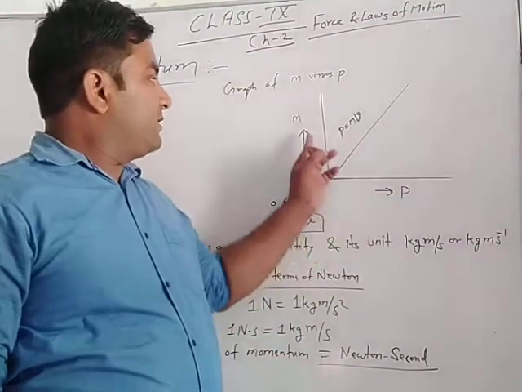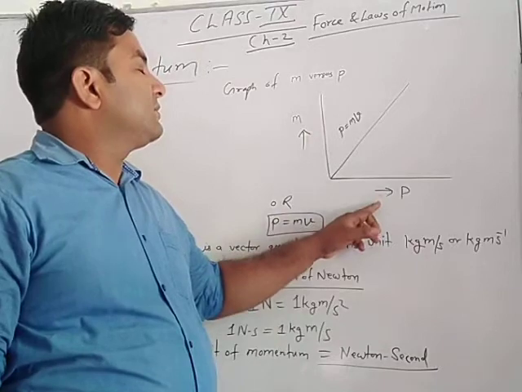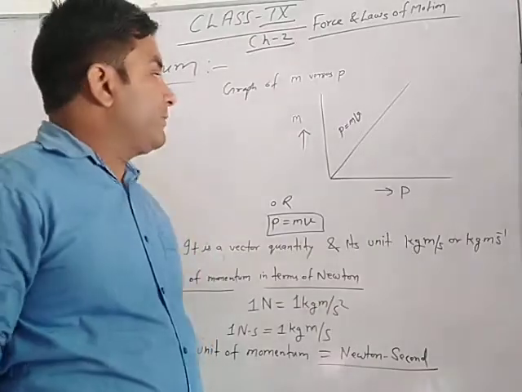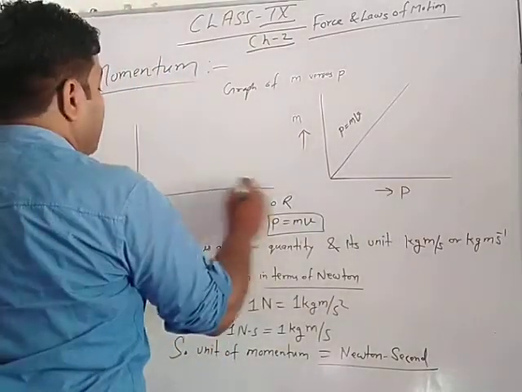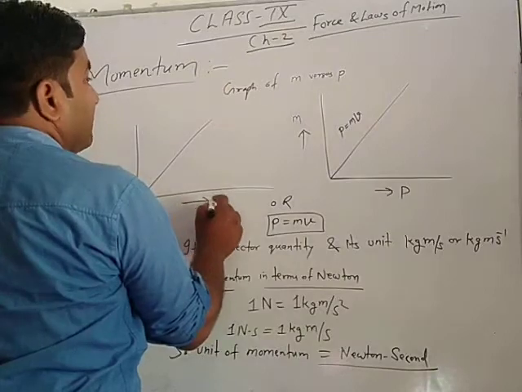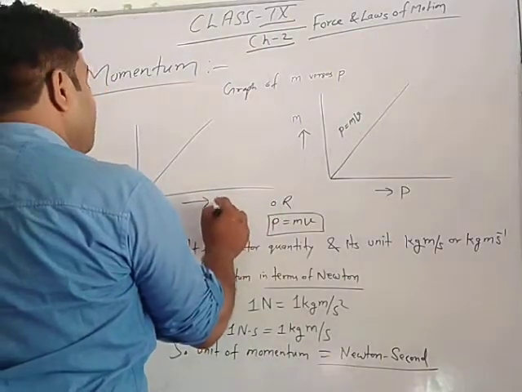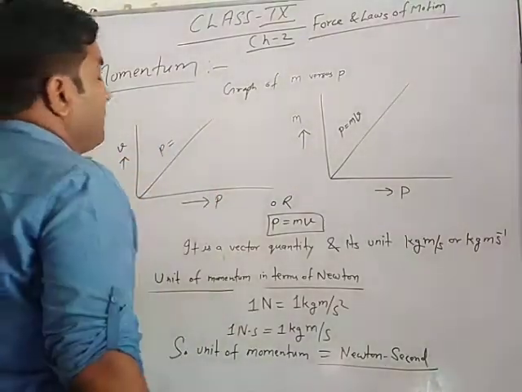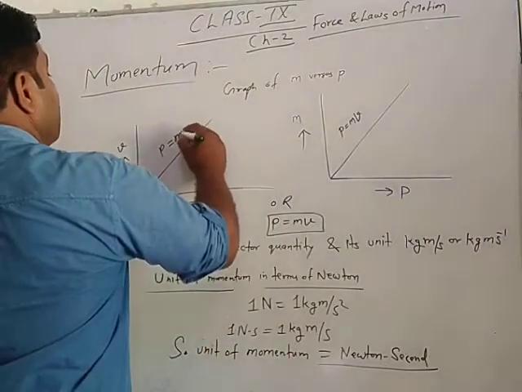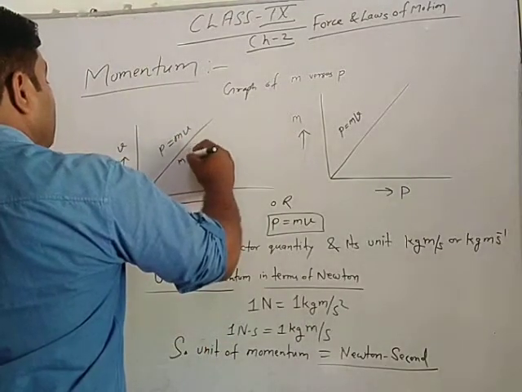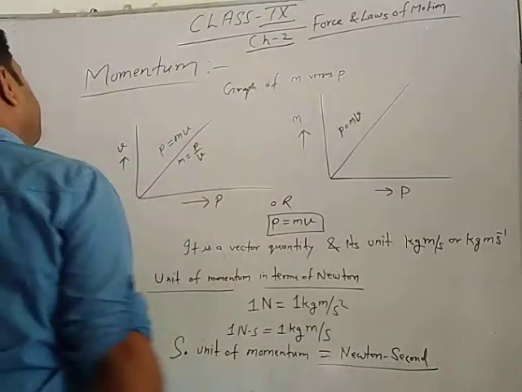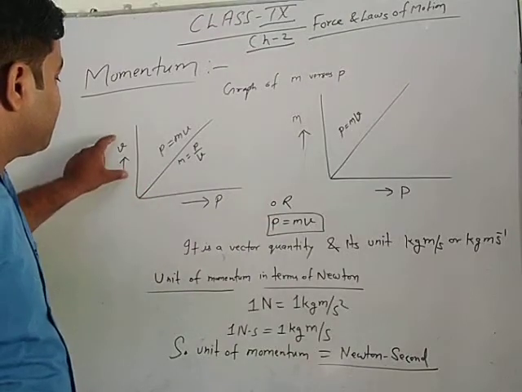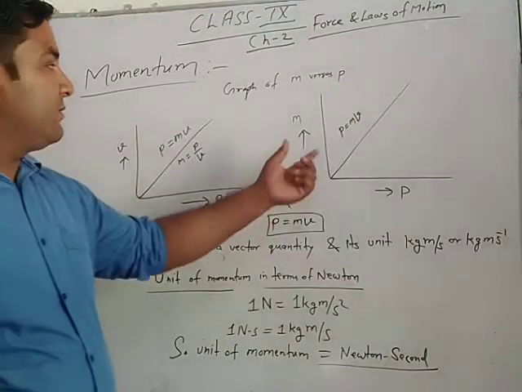In the same ratio, whenever mass increases, then momentum will increase. And the situation will be what? Always V will be constant. So, similarly, when we plot a graph between P and V, then we also find such terms. P equal to mv, m is equal to P upon V. In these two graphs, it is clear that whenever velocity increases, then momentum increases, and here whenever mass increases, then